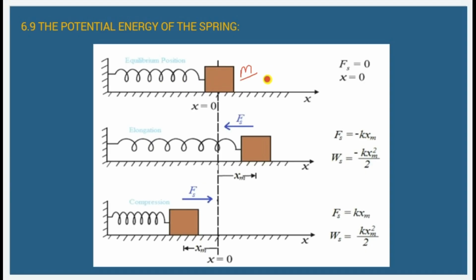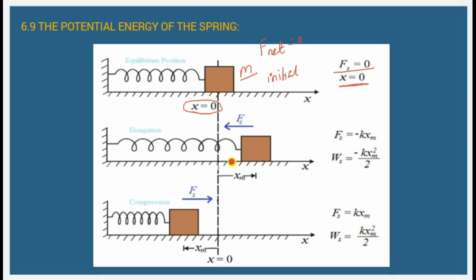This is how it's fixed. That is, this is going to be the initial position of the spring. When the spring is at the initial position, the net force acting on it is going to be 0. That means there won't be any restoring force acting on the spring. So F_s is equal to 0, and as the spring is at the initial position, x is equal to 0. The spring is placed on the horizontal surface which is taken as the x-axis, so exactly on the origin the mass is placed.